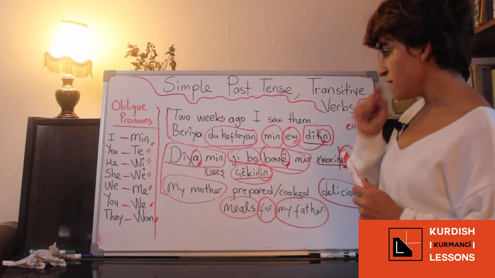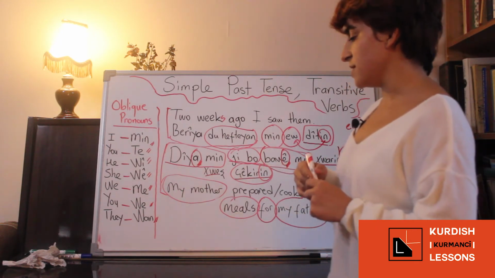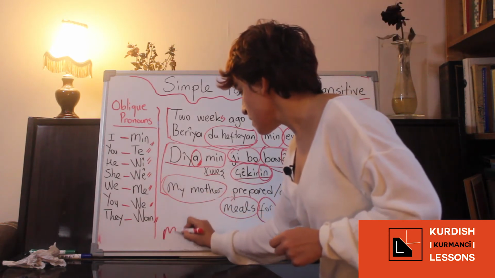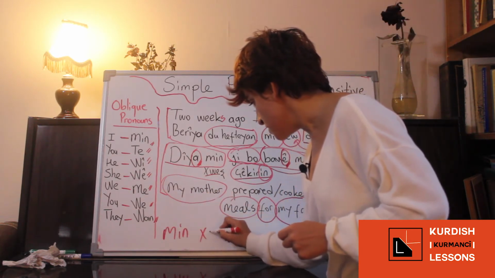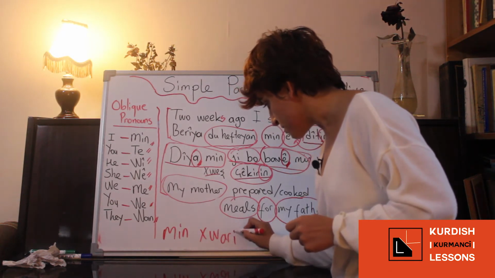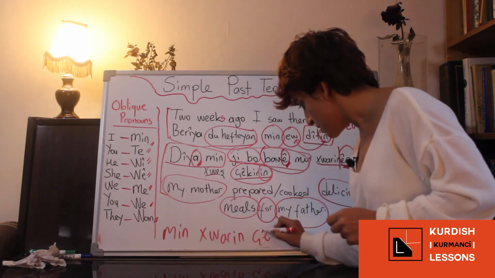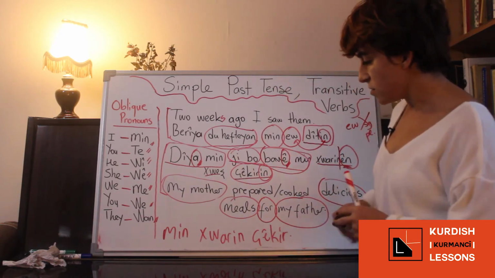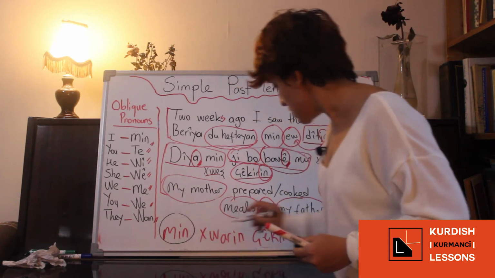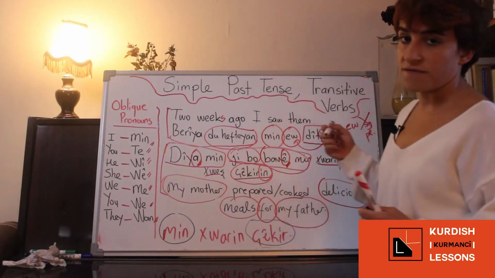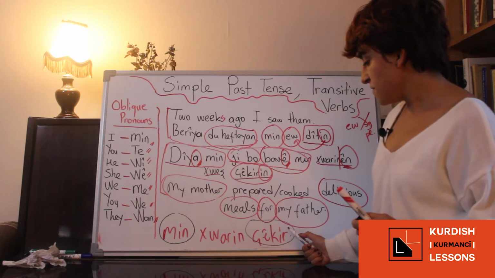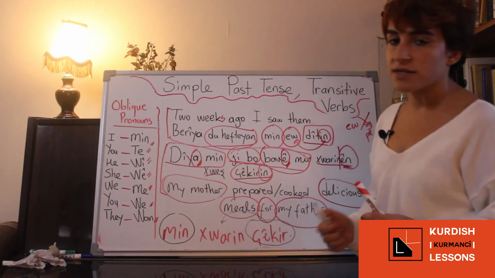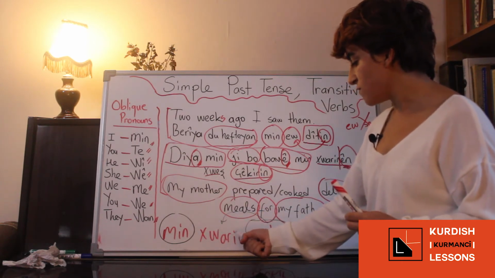Okay? For example, let's use this one with singular objects. So you can say min xwarin çekir. Min xwarin çekir. So as you see, min is in oblique because it's past tense, because çekirin is a transitive verb. But if it is çekir, you can say that xwarin here is singular. Or if you see xwarin, you have to say çekir.